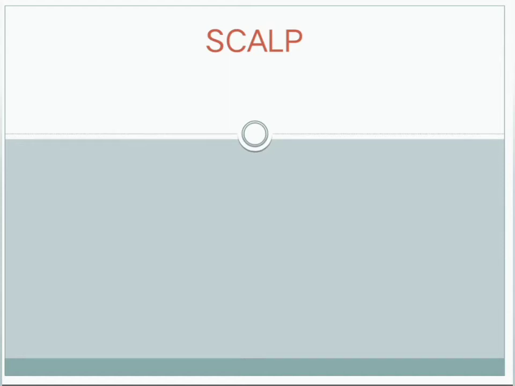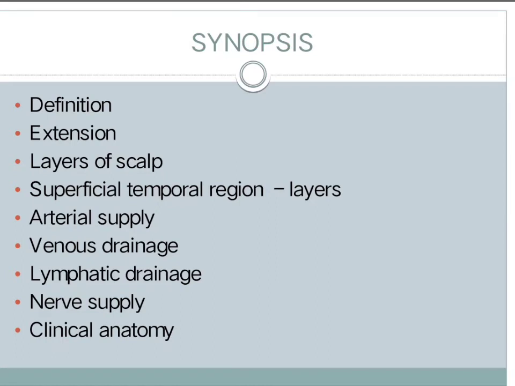Welcome all. Today we see about the scalp and the temple. In scalp, we see about definition of scalp and its extension, layers, superficial temporal region, arterial supply, venous drainage, lymphatic drainage, nerve supply and its clinical anatomy.